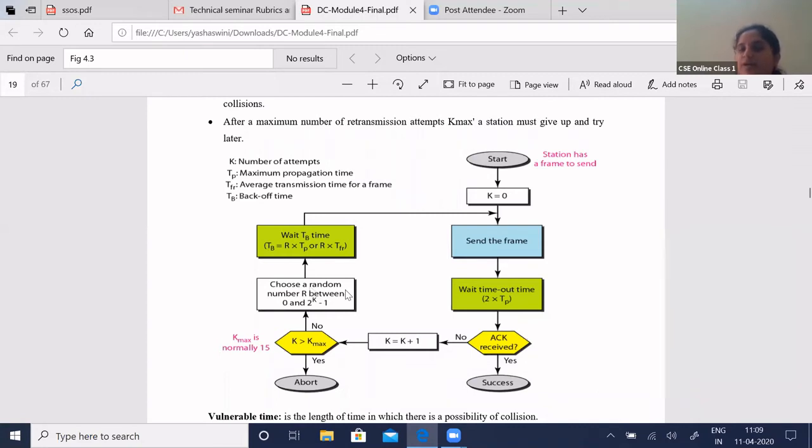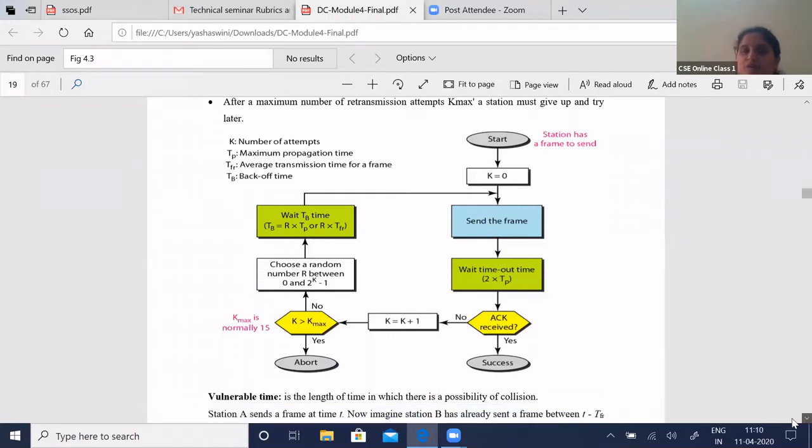If not, it will choose a random number R between the range 0 to 2 to the power of K minus 1 and wait for R times the propagation time or R times the average transmission time of a frame. Once this time has elapsed, it will again try to send the data. So this is how the data is transmitted in Aloha.